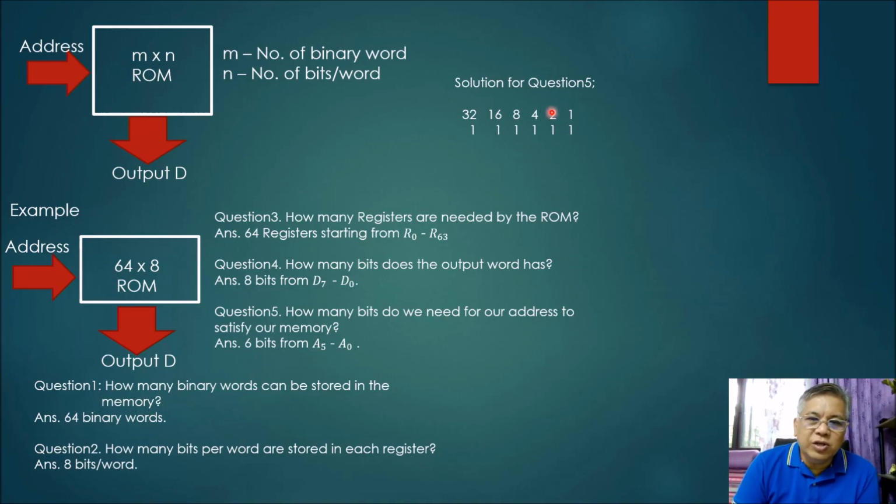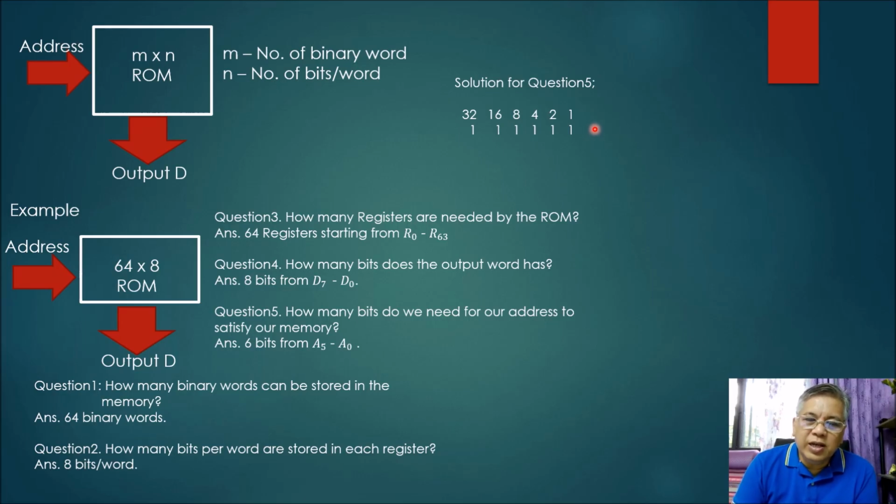Okay? So the solution is this one here. You make a series of 1, 1, 1, 1, 1, 1 here. Then you represent it with the decimal equivalent. You have 1, 2, 4, 8, 16, 32. Okay? So you add all of these decimal values, the equivalent is 63. Okay?